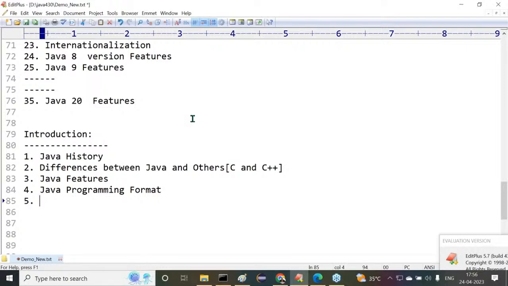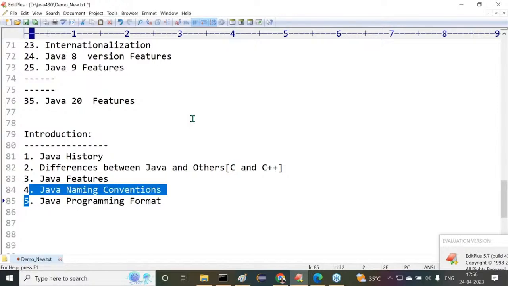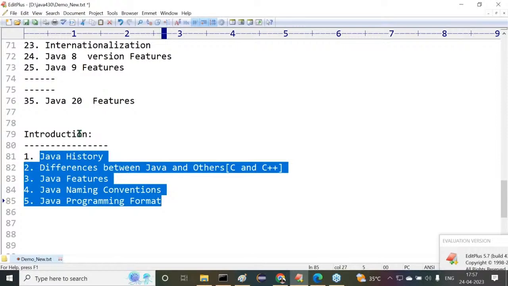After the Java programming format, the next one is Java naming conventions, or maybe I'll make it the fourth one. This I want to say is the fifth one, Java naming conventions: where to use lowercase letters and where to use uppercase letters, that I am going to discuss. Overall, these are the topics available inside the introduction part.